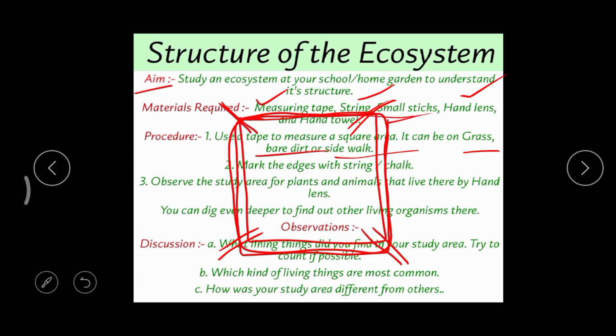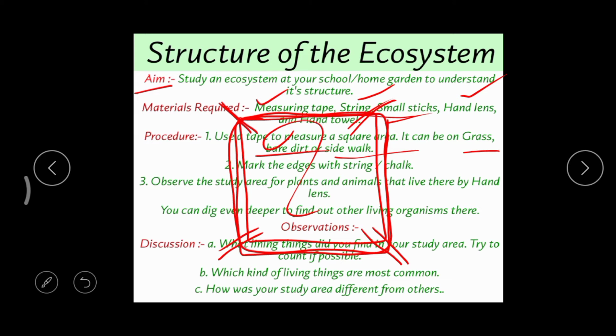So what is the use of this border? This is the place we are going to study. In this way, first we have to select the place in a square shape, right? Now in this place we need to find out what different types of plants are present, and any animals like this. All these plants and animals should be noted down in the notebook.